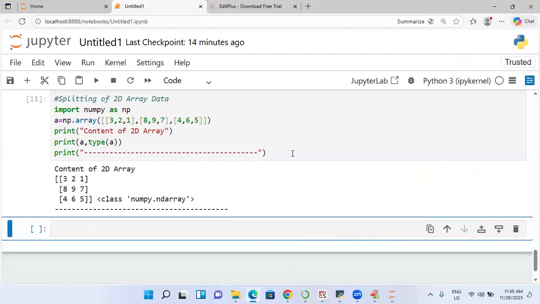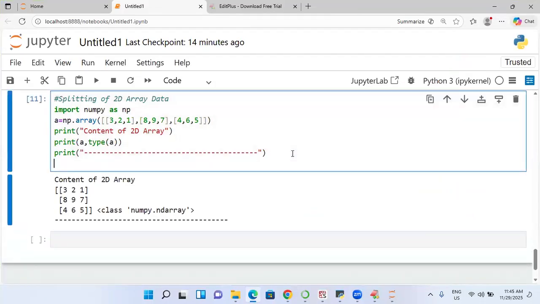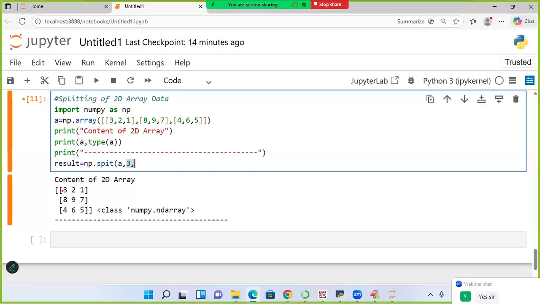How to use this kind of thing? By using split. Very, very simple, student. Result is equal to np.split of a, comma, and I'm going to write 3. What does that 3 indicate? Rows contain 3 and columns also contain 3, so this is an ambiguity.